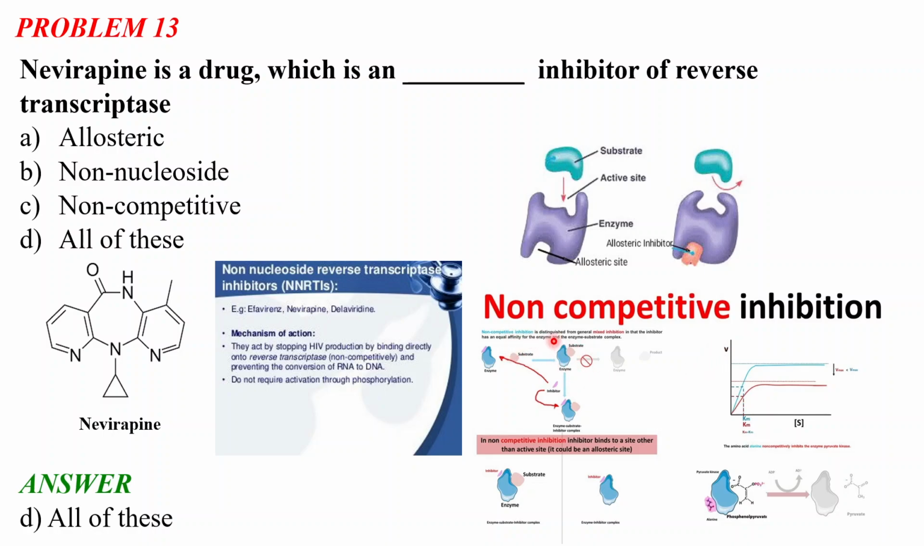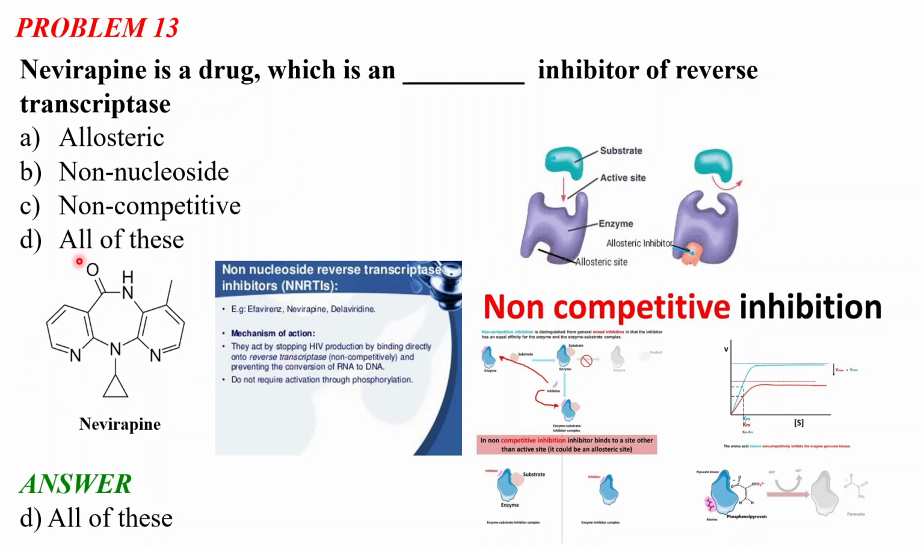Non-competitive inhibition is distinguished from general mixed inhibition in that the inhibitor has equal affinity for the enzyme and the enzyme-substrate complex. So these are the kinetics and Michaelis-Menten constant. These are the Michaelis-Menten graphs for this non-competitive inhibitor. So basically, allosteric inhibitors can also be called non-competitive inhibitors. If it binds to another part, not the allosteric site, it is called non-competitive, and non-nucleoside inhibitors are also a part of allosteric or non-competitive inhibitors.